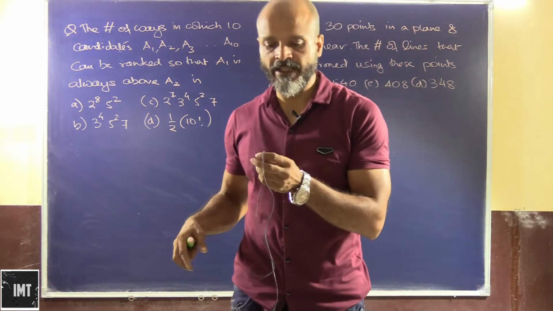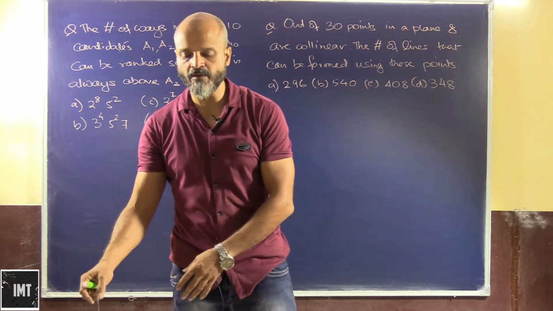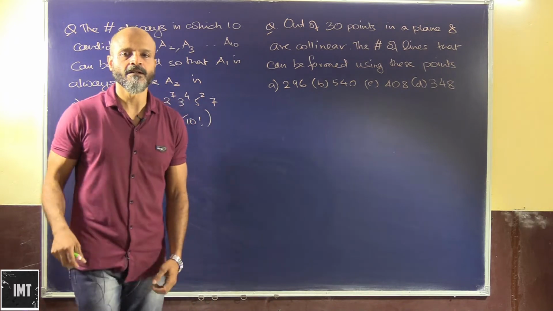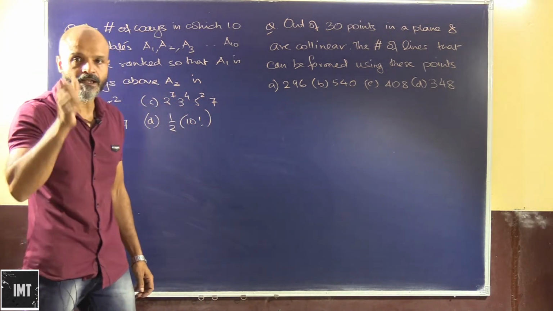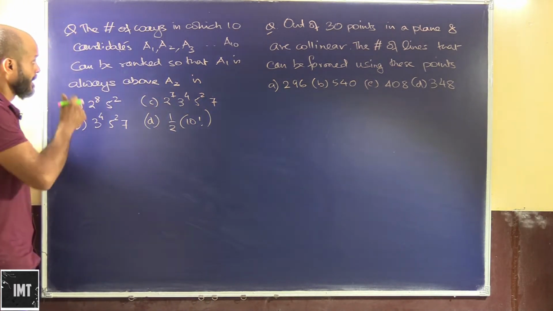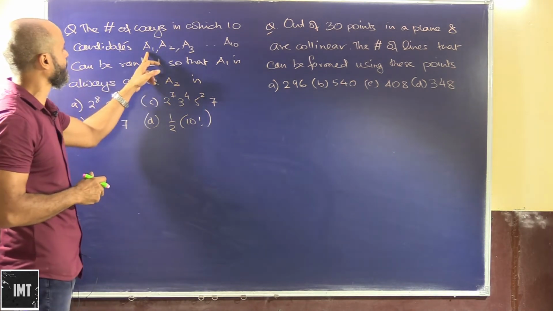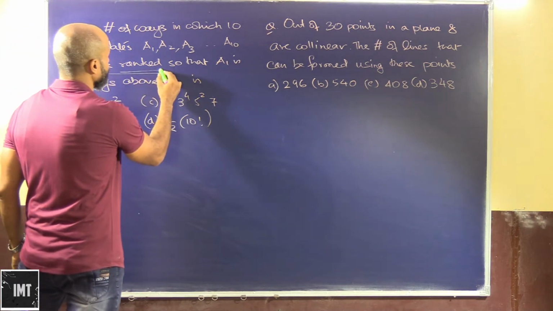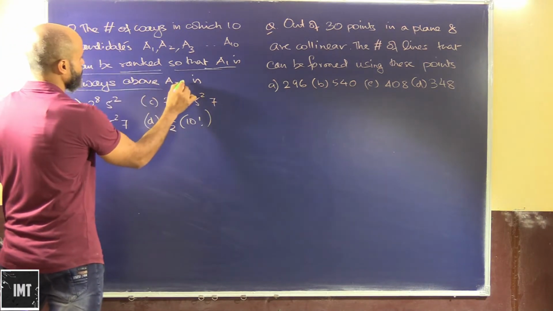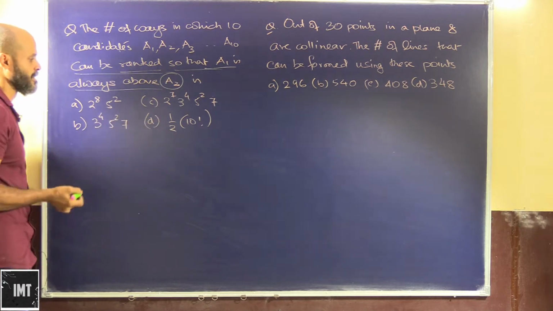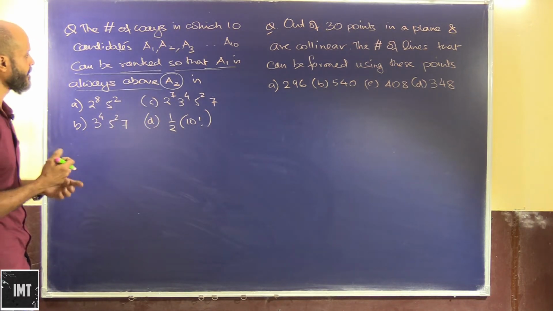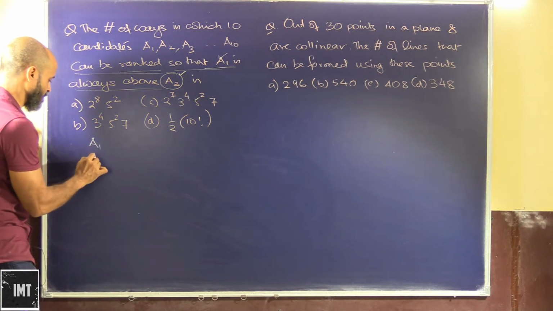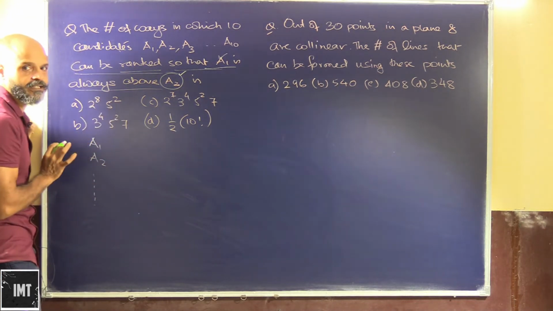Alright people, so we are going to continue with some challenging questions in permutations and combinations, and I suppose we should be done in another lecture or two. Okay, so we have here the number of ways in which 10 candidates A1, A2 and A3 till A10 can be ranked so that A1 is always above A2. Okay, so here A1 is always above A2, and the remaining can be placed anywhere.